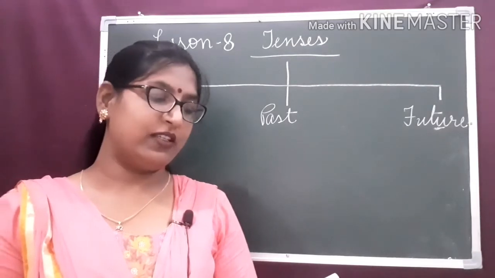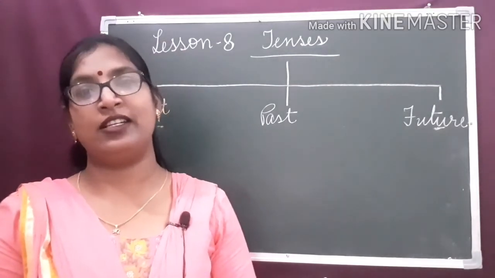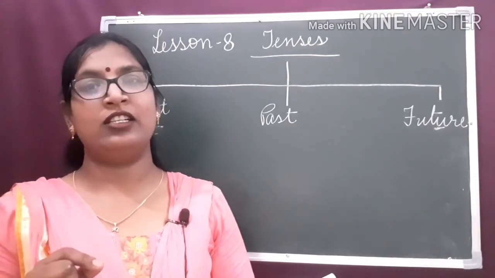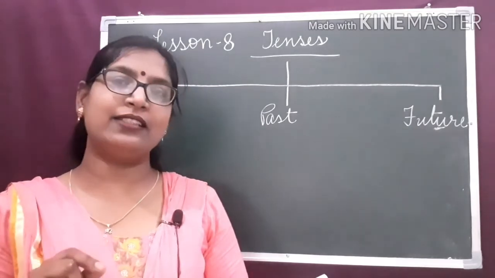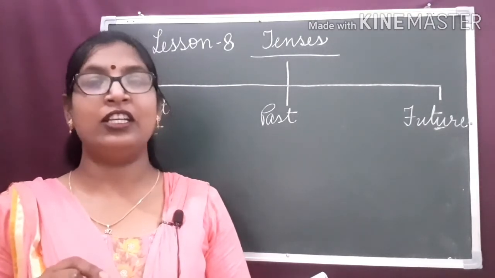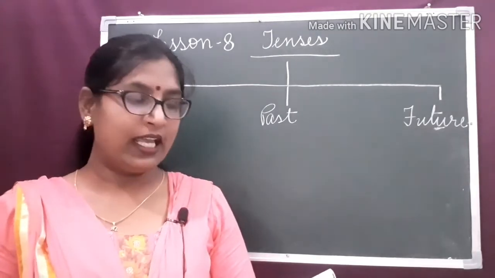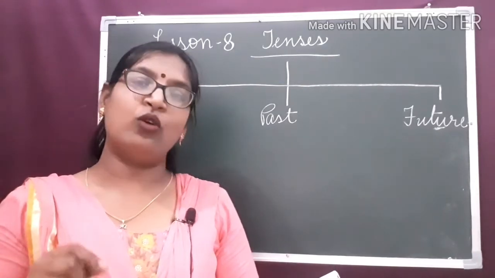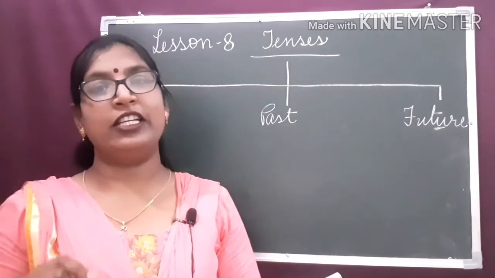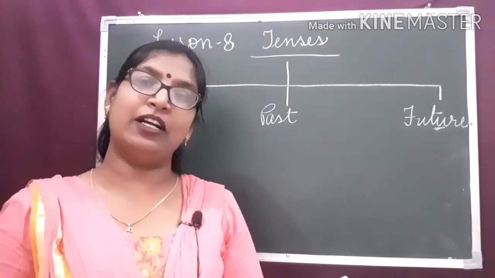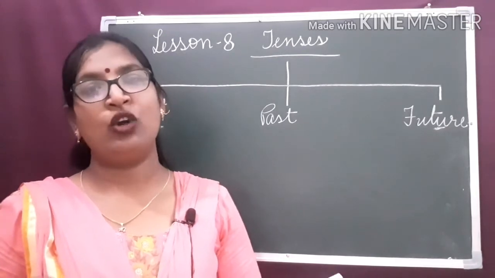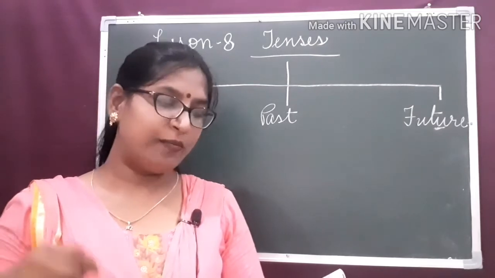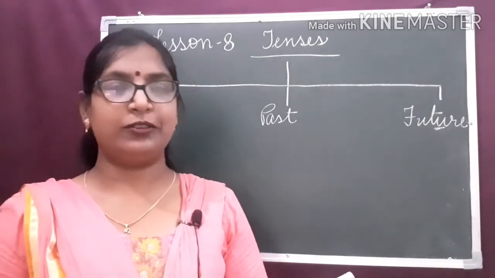A verb expresses the time of an action or event in a sentence. We know a verb is a very important part in a sentence, and it tells us about the action or event. It tells us about the time of an action. It tells us whether an action takes place now or in the present, whether it took place some time ago or in the past, or whether it will take place sometime from now or in the future.